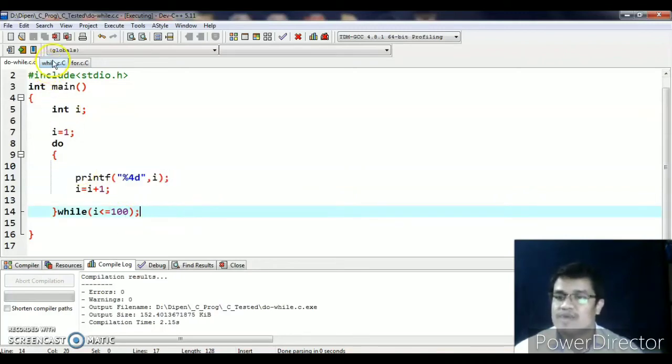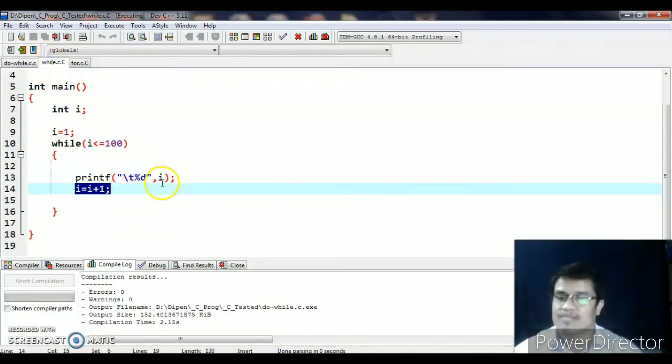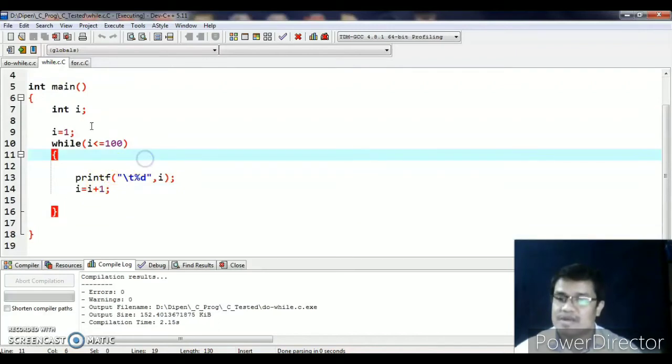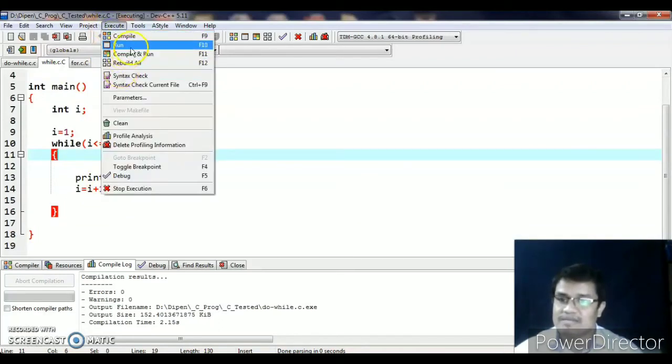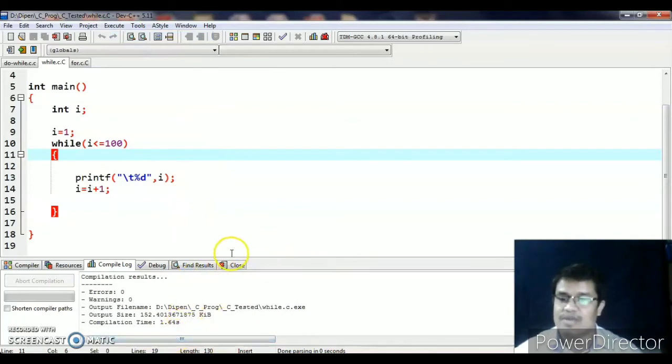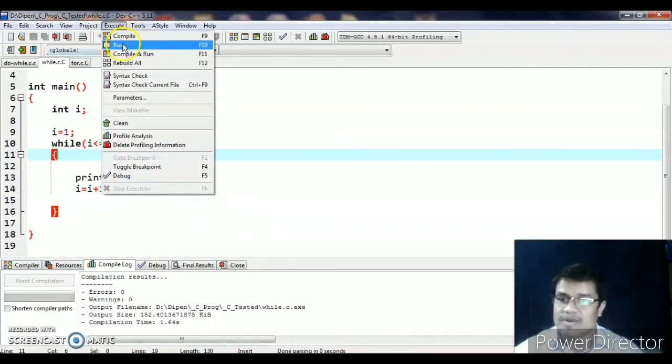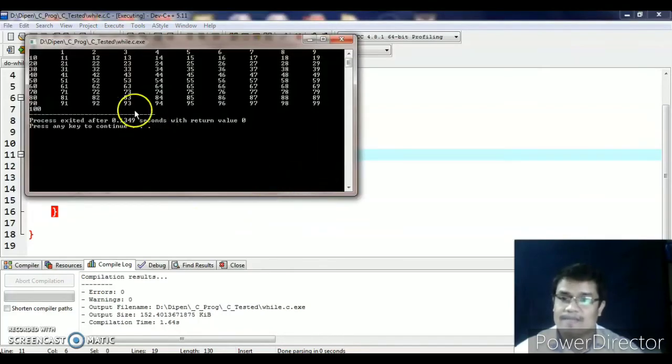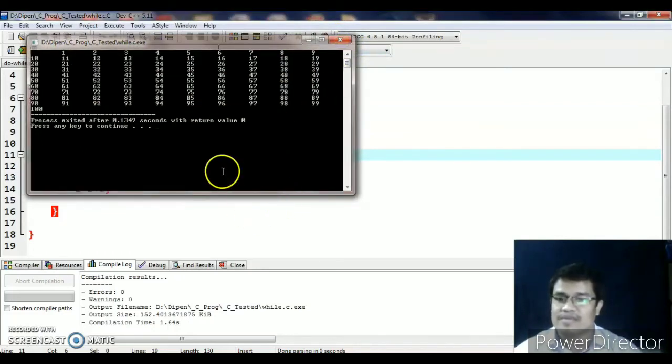So let's jump to the while statement. In case of while, what happens? Let me compile it again. For while, it's successfully compiled without error. Then we run it. So the same result comes, but we are using another loop.